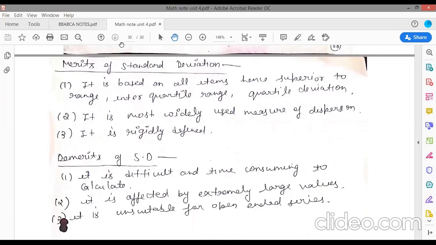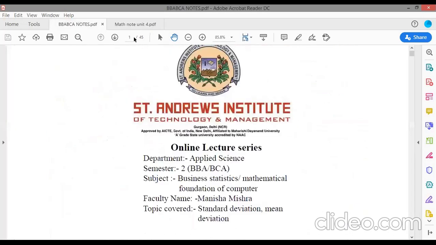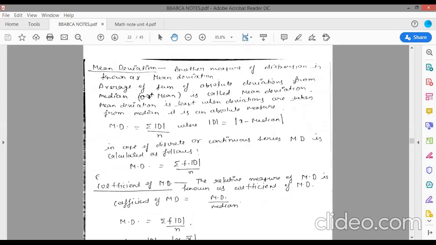Another topic is your mean deviation. So what is mean deviation? Mean deviation is another measure to measure the variation, or to measure the dispersion. So another measure of dispersion is known as mean deviation. Average of sum of absolute deviations from mean or median is called mean deviation. This is also an absolute measure of dispersion. Mean deviation is least when deviations are taken from median.